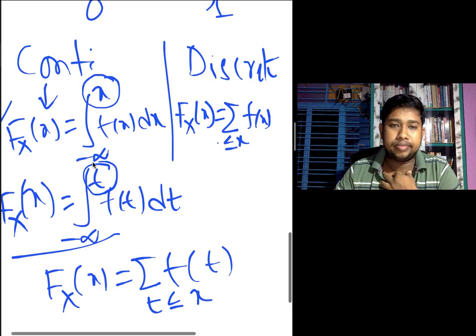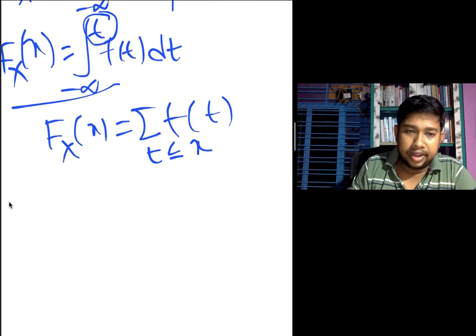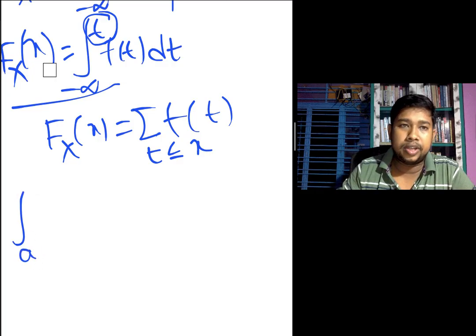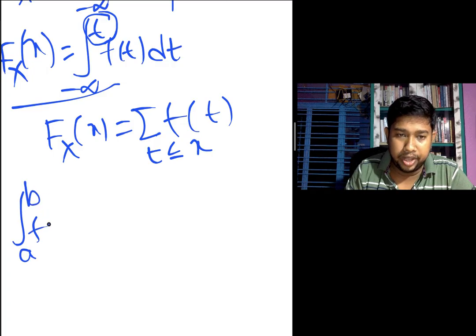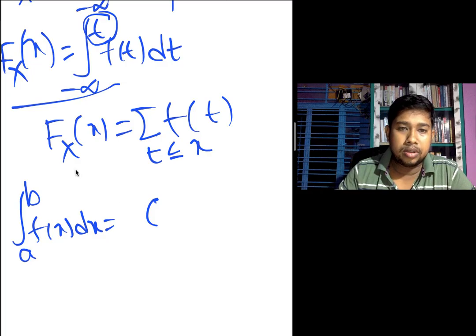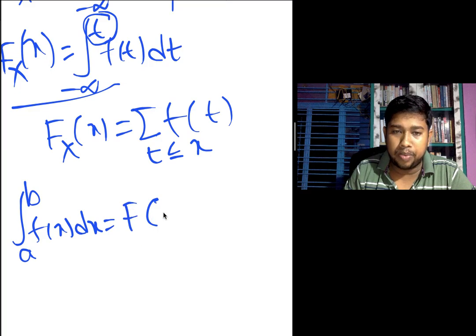You can also write here the integral from a to b of f(x) dx equal to the probability value. That means the integral from a to b of f(x) dx equals F of the upper limit minus F of the lower limit.